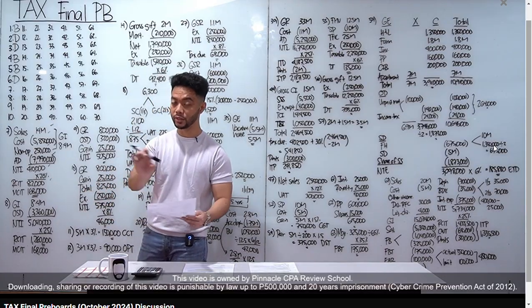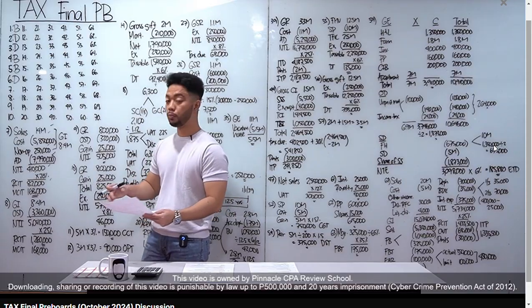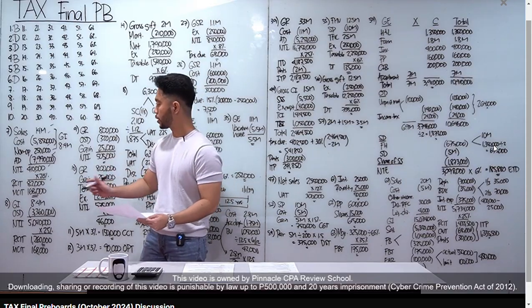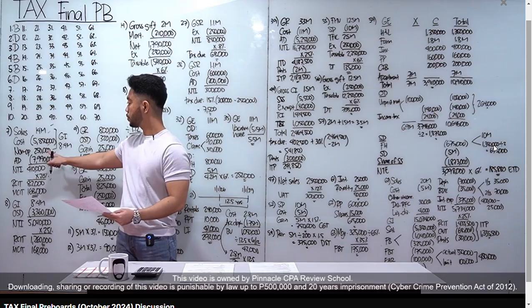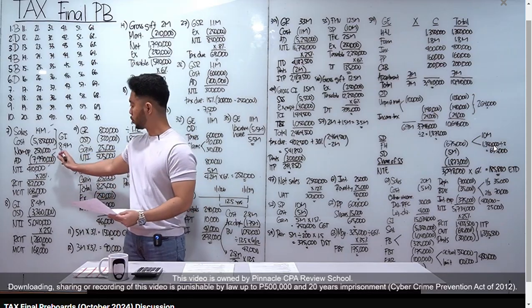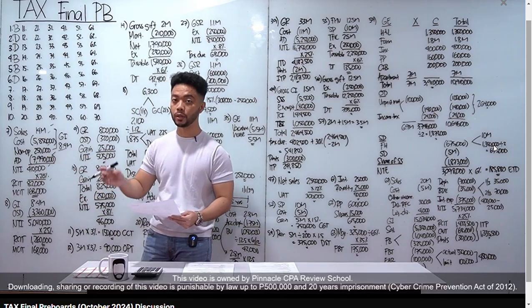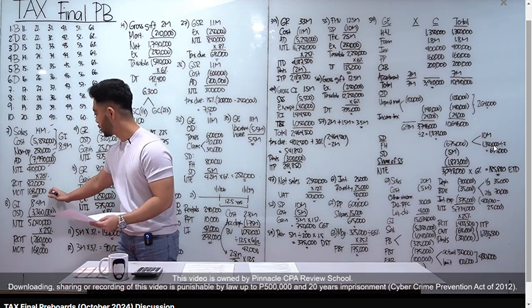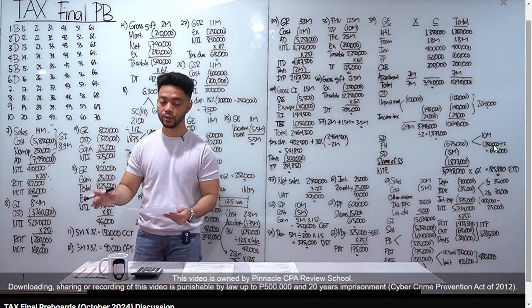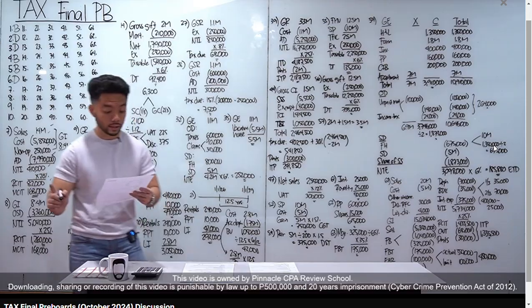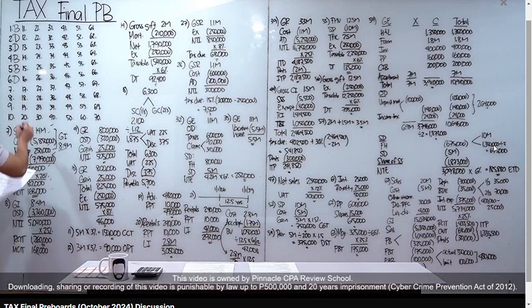But don't forget na subject yan sa MSIT na 2% ng gross income. Paano compute yung gross income? Sales minus cost of sales plus non-operating income. Na-compute ko dito class na gross income is 8.4 million times 2%. Yung MSIT natin dyan is 168,000. Whichever is higher, 168,000. Kaya sagot na natin sa number 7, letter D, 168,000.